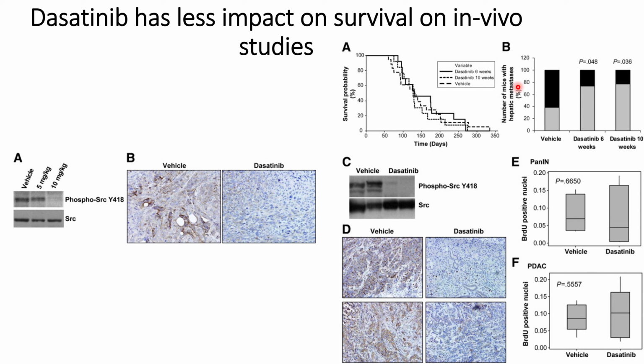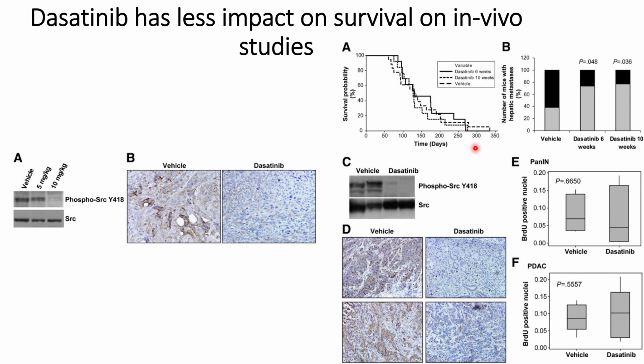In panel B, they show the results for the metastasis, and they see that the mice models treated with dasatinib for 6 weeks and 10 weeks have reduced metastasis compared to the vehicle case. In the paper, they have shown that for dasatinib given for 6 weeks, metastasis occurs in about 26% of the cases, whereas when dasatinib is given for 10 weeks, metastasis occurs in 23% of the cases.